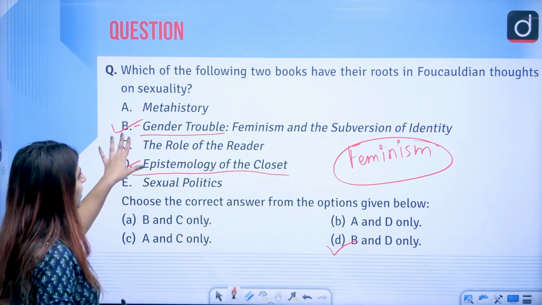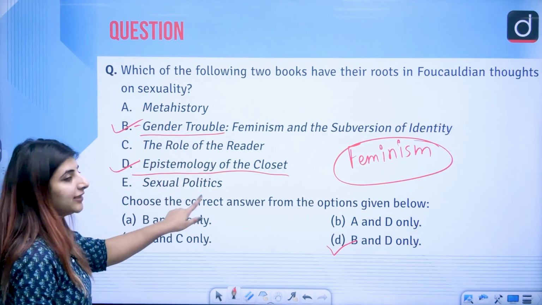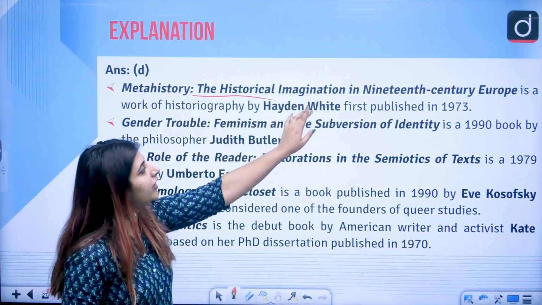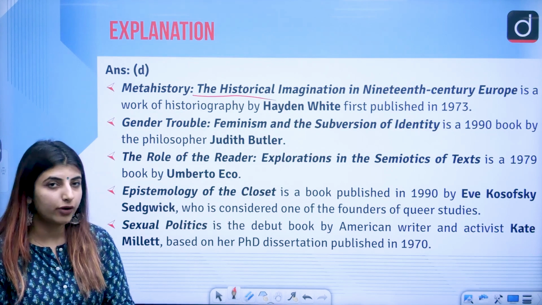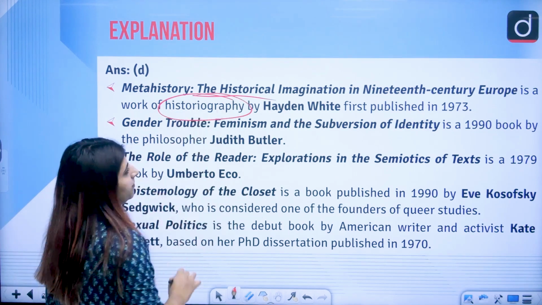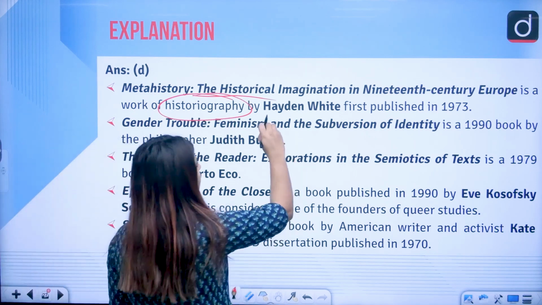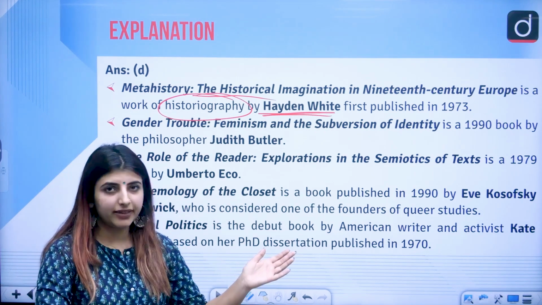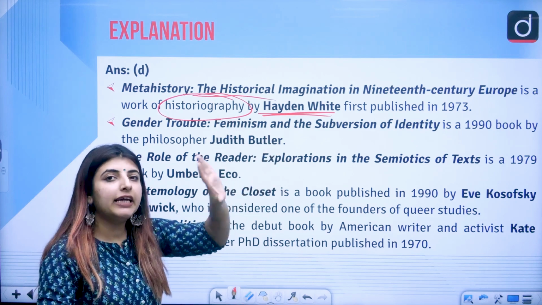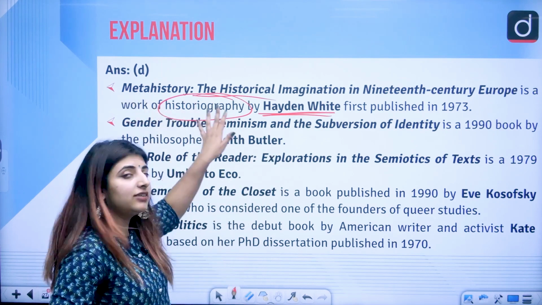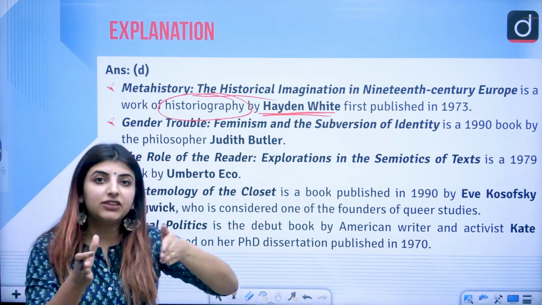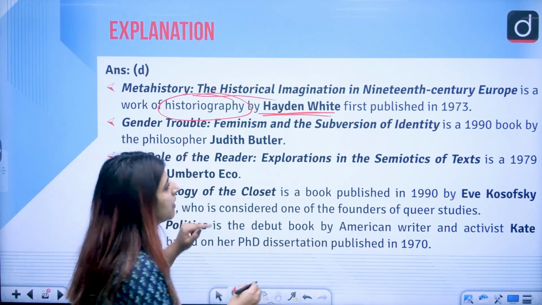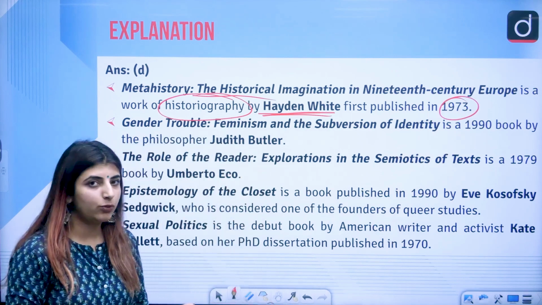Now, these three books, the other ones which are left, Meta History, The Role of the Reader and Sexual Politics, who wrote these very books? Meta History with the subtitle The Historical Imagination in the 19th Century Europe. It is a work of historiography by Hayden White. It is also a very prominent book, and Hayden White is a name when we talk about the literary theory as well. So what is historiography? History, the elements of history. And what is meta history per se? Meta history is the history about history, writing history about history, correct? First published in 1973, a very prominent date which could be noted down here.